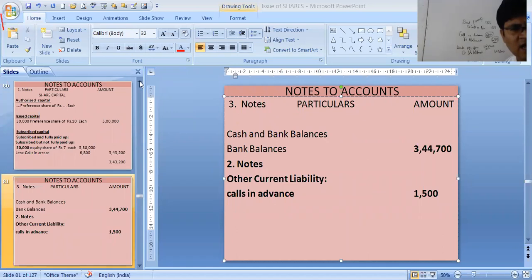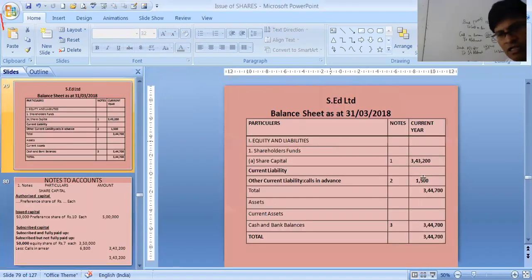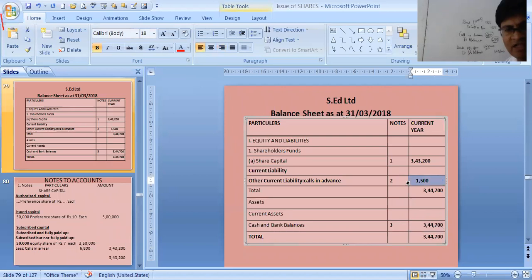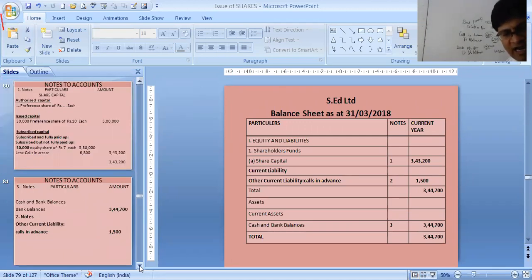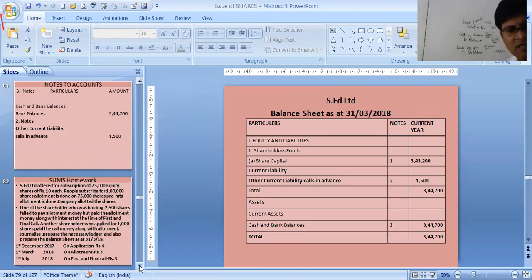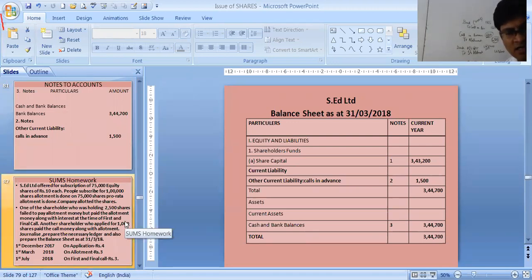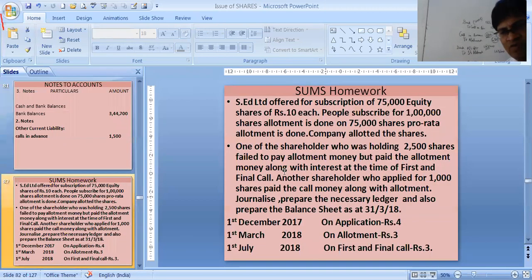So let's see our balance sheet. 3,44,700 is your cash and bank balance, and 1,500 calls in advance, and 3,43,200 is your share capital. Total of both the sides are same. Very simple sum. Step by step, we are understanding. Nothing to go fast.